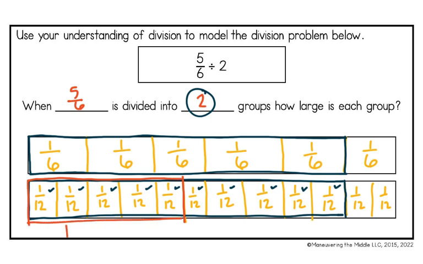So I have one group, and then I have 2 groups. Now to get my answer, 12 is going to be my denominator, because that is the denominator of our fraction bars that we are using, and I just need to know how many 1/12ths we had in each group. So we had 1, 2, 3, 4, 5, so my numerator is 5. So our answer is 5/12.